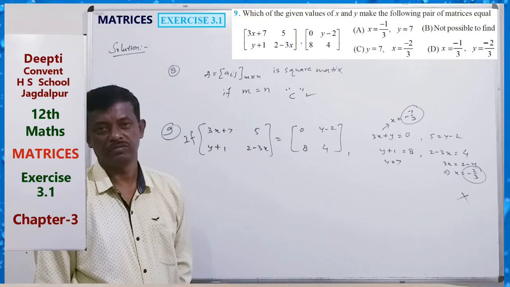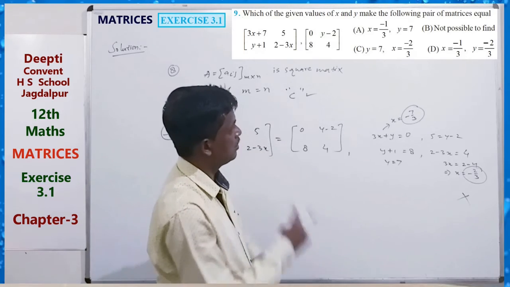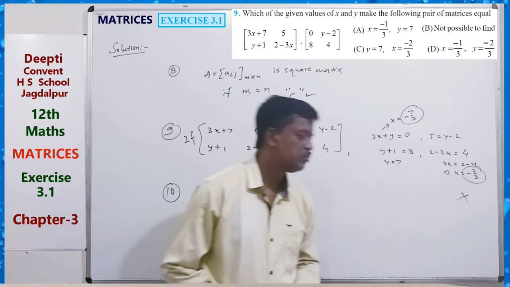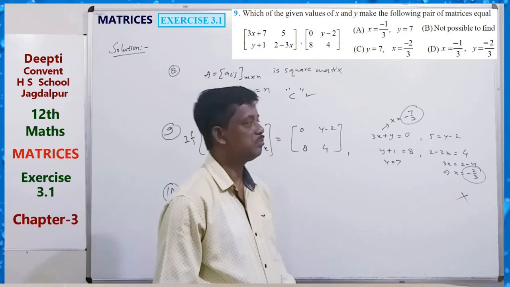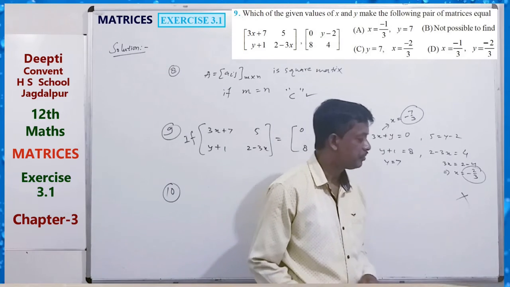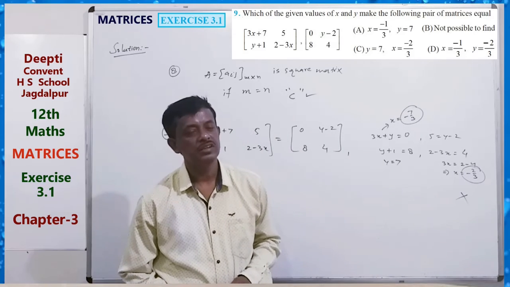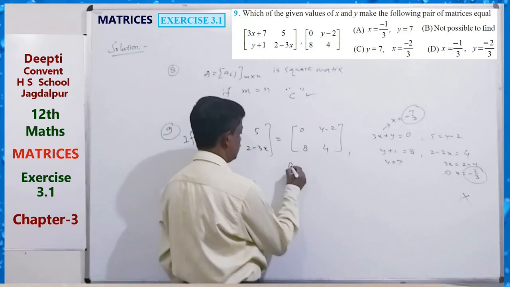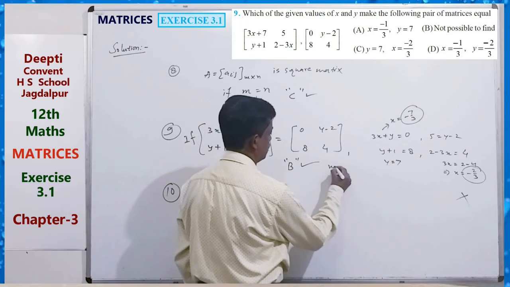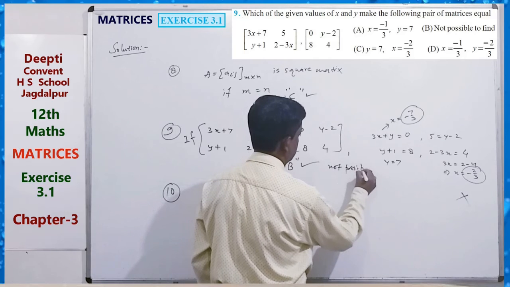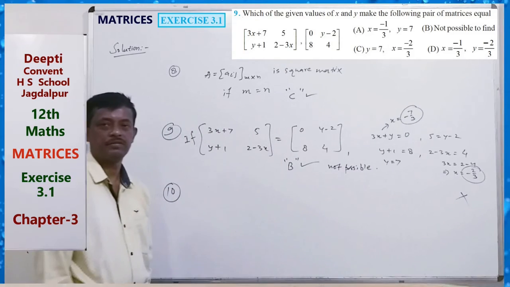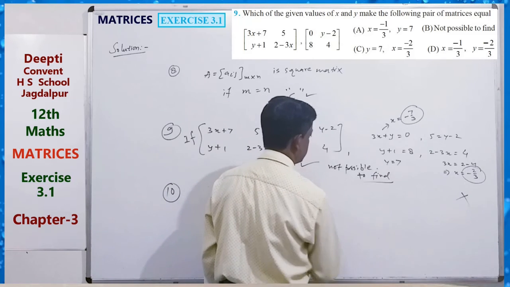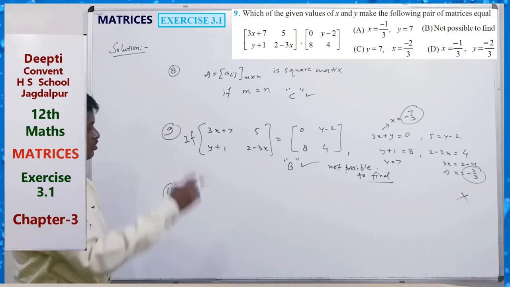So the answer is that it is not possible to find the values of x and y, because the value of x is not unique. That's why the answer is B. Not possible to find, not unique value.